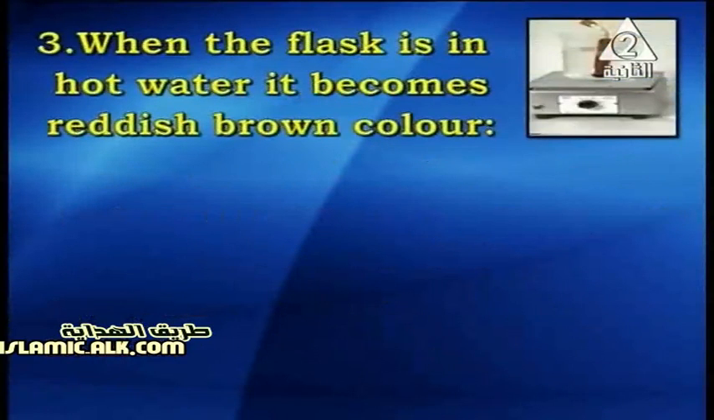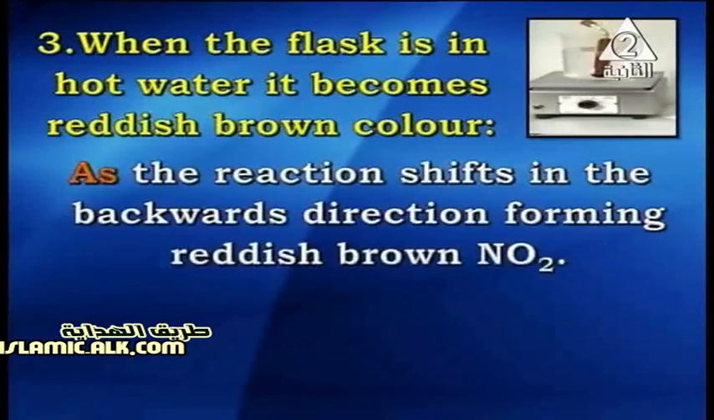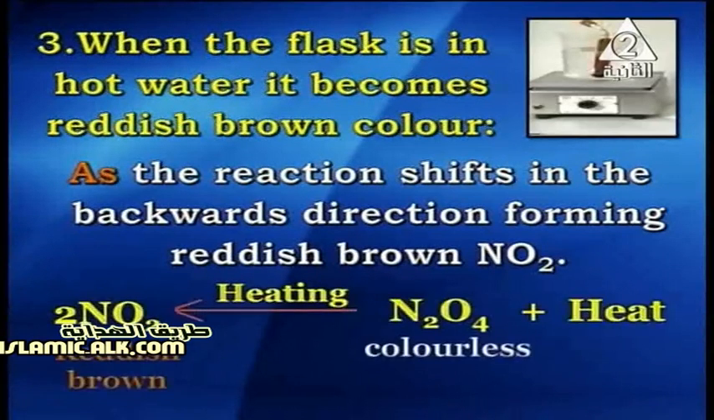And when the flask is in hot water, it becomes reddish brown color, as the reaction shifts in the backward direction, forming more NO2 gas. Here, as the equation proceeds on the screen, the dinitrogen tetraoxide plus heat changes into 2 moles of nitrogen dioxide, which is reddish brown gas.